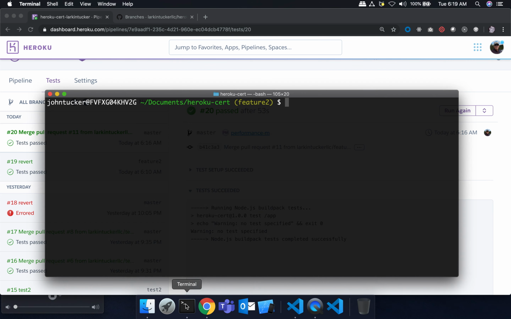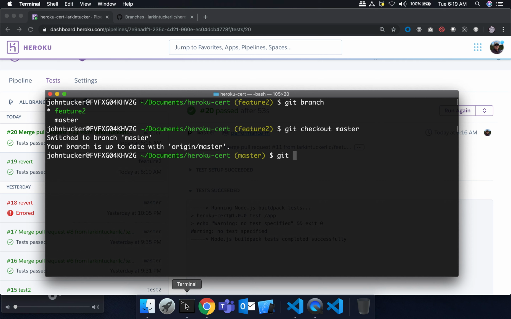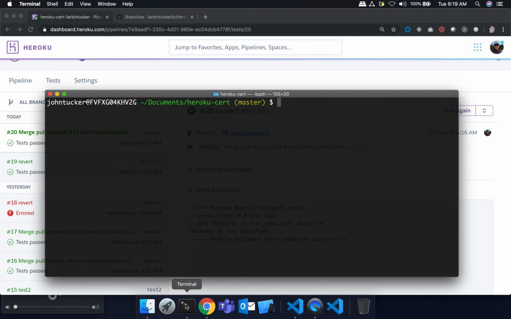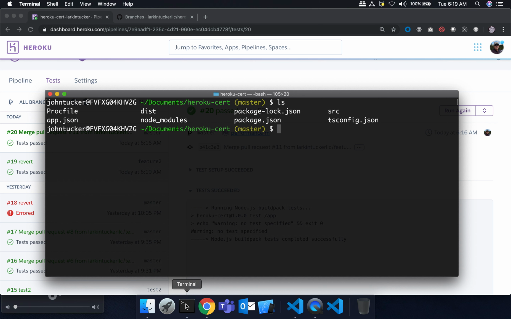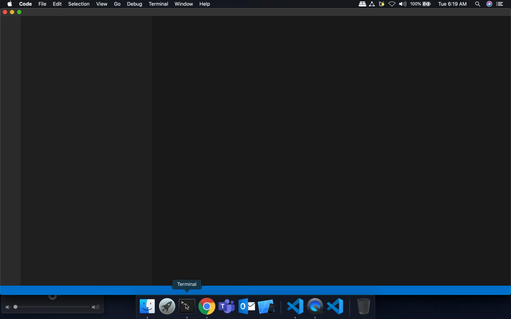So I'll show you how to do this. Git branch, git checkout master, and clean up after myself. Git branch delete feature 2. Okay, so what I'm going to do here is, because I can, make a change in my app JSON and then just push it. And we'll see what that does.